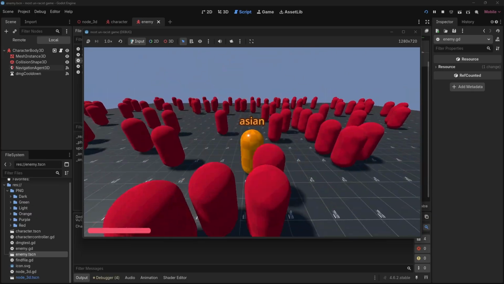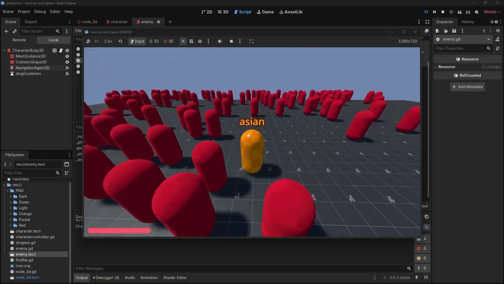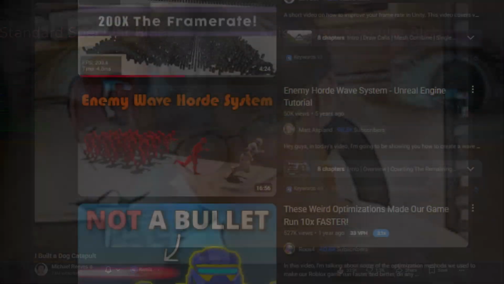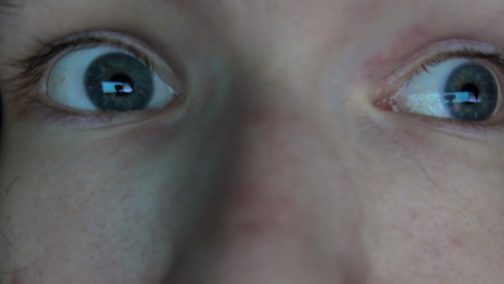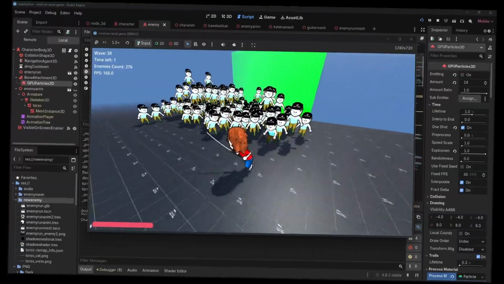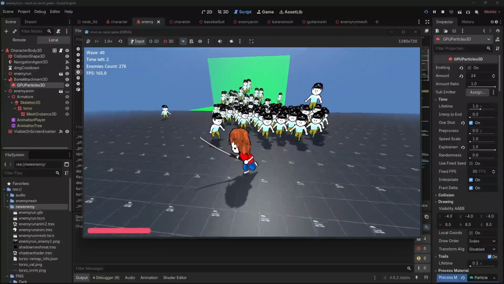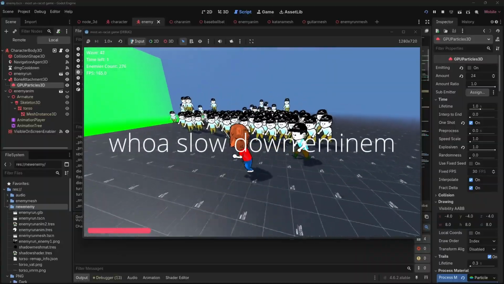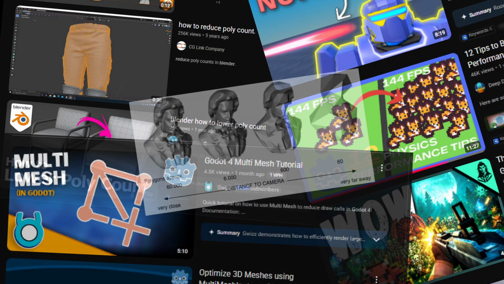To have thousands of enemies, this is how the next month of my life looked like. How to optimize a million enemies. How to find love line. I built a dog body count. But we did it. 300 enemies. Yeah, I decided this project is too stupid to be spending time optimizing the game to handle even a single 1,000. I already shoved too much dumb optimization techniques into this disaster. Let's move on. Oh, didn't see you here.